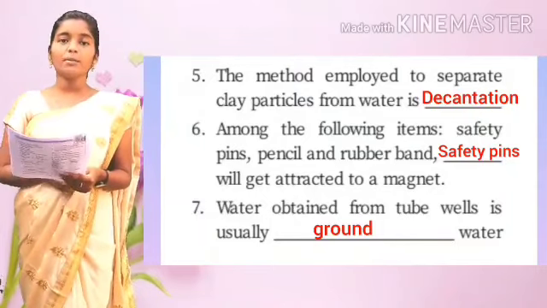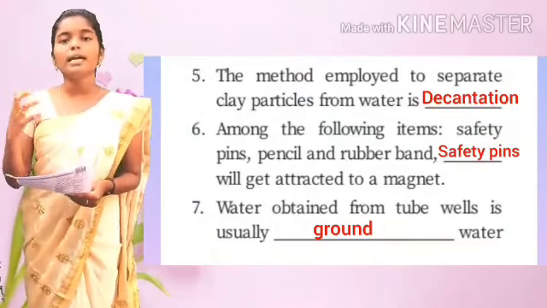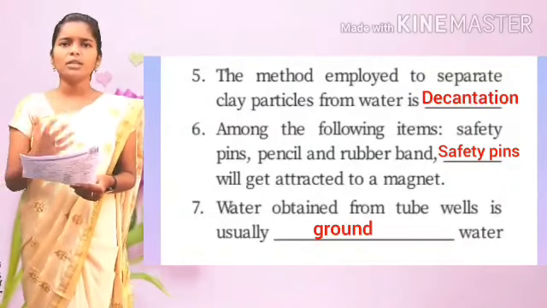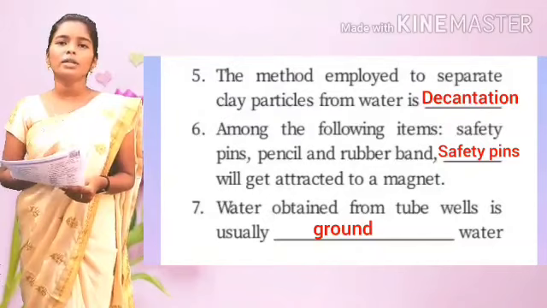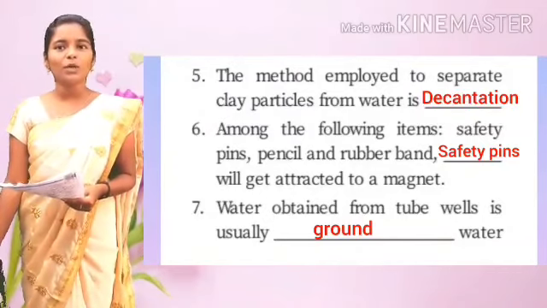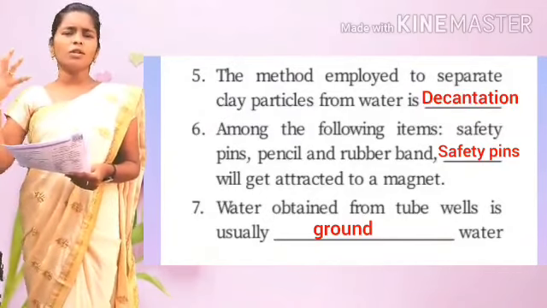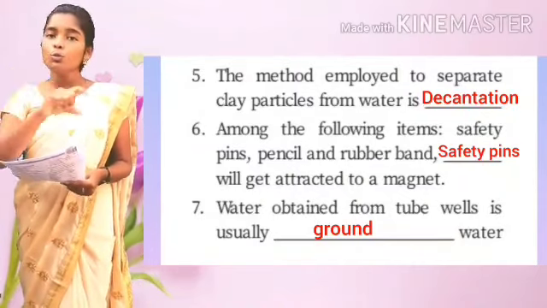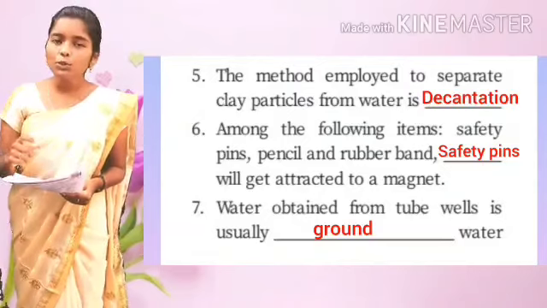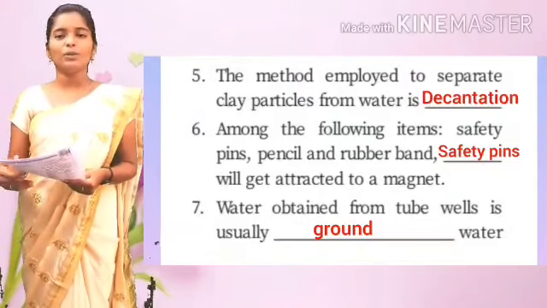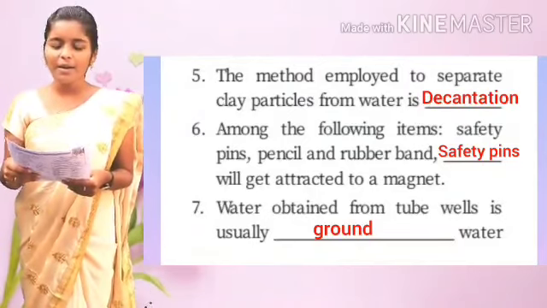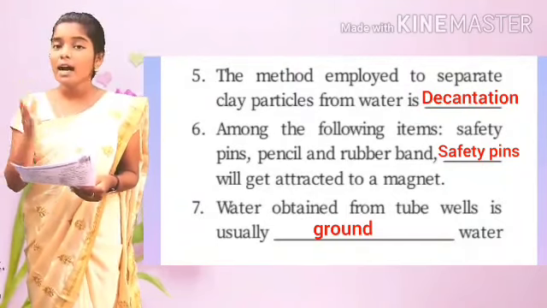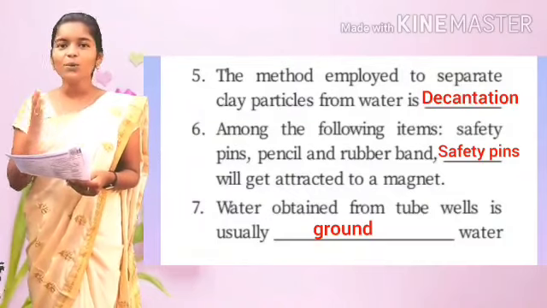And the sixth question. Water obtained from tube wells is usually dash water. So from the tube well, we are getting water, right? So that is what water? Groundwater. From the ground only we are getting water. Water obtained from tube wells is usually groundwater.